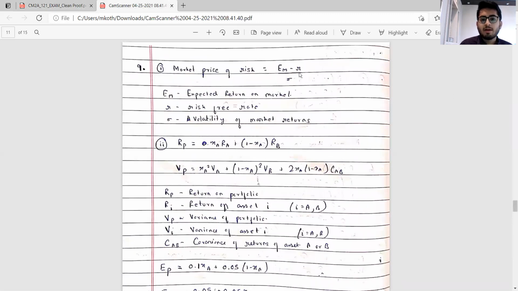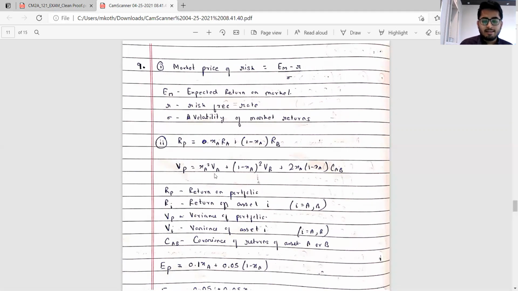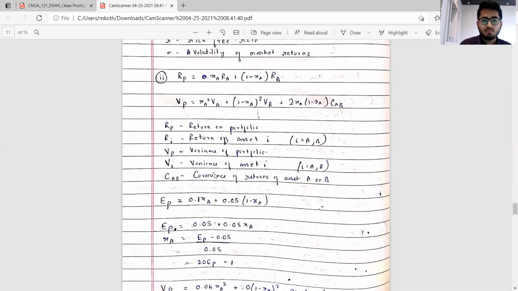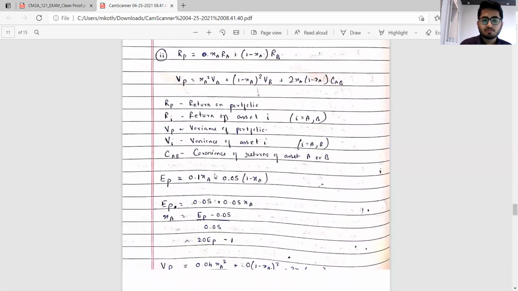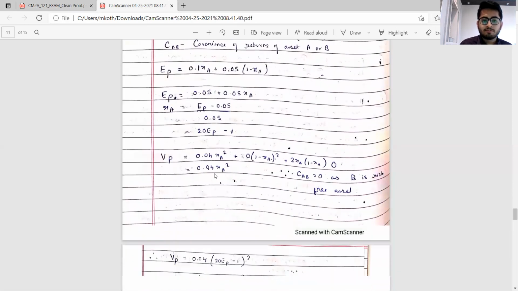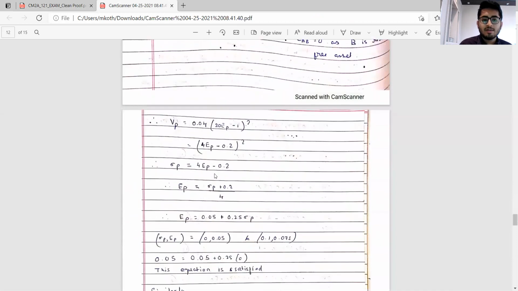Market price of risk is (EM minus R) by sigma. Please make sure to define these symbols. And then the next part you can all see is pretty much straightforward, part 2. So what we'll get is basically EP comes out to be 0.05 plus 0.25 sigma P. And by substituting these 2 points, we see that both the sides are equal, which means that these points actually lie on the line.